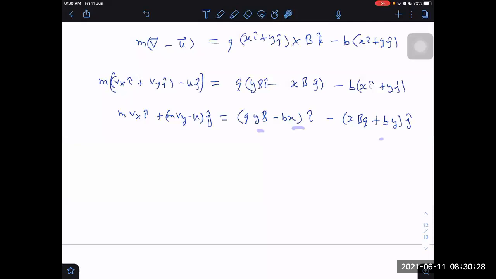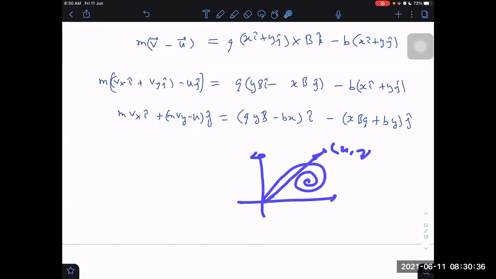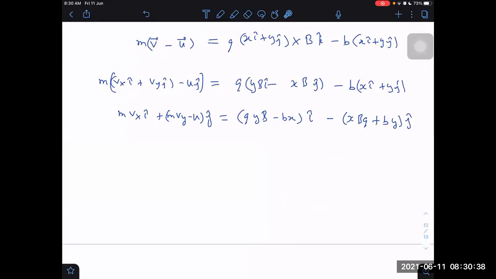I'm not understanding, because we clearly know if it is following a spiral path, it's a well-defined path. If I choose some point here, then this equation should not be satisfied, but it seems to be satisfied for any value. Maybe this u is also there, this will create a problem, I think so. Yes, sir, but it also depends on b and u. If I change u also, then obviously we can achieve that. But for a fixed value of u, we will not be able to equate these equations for random values, right?